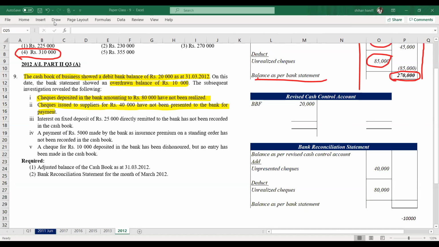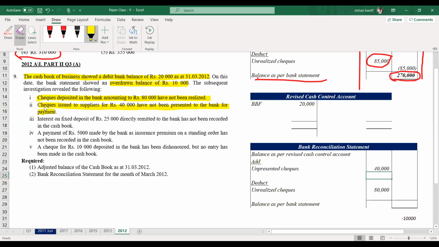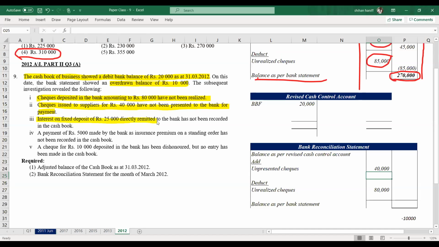Then the third one, interest on fixed deposit 25,000 directly remitted to the bank has not been recorded in the cash book. So this is FD interest, fixed deposit interest, 25,000.